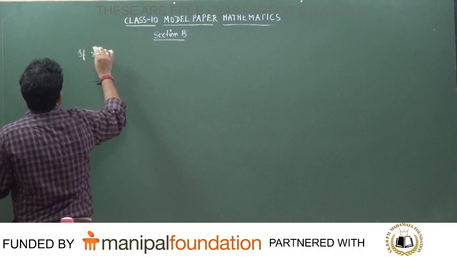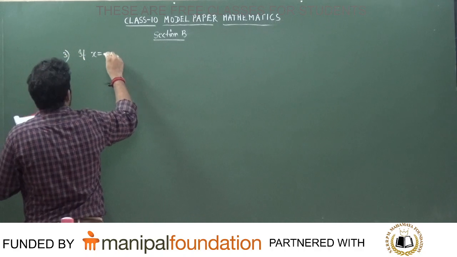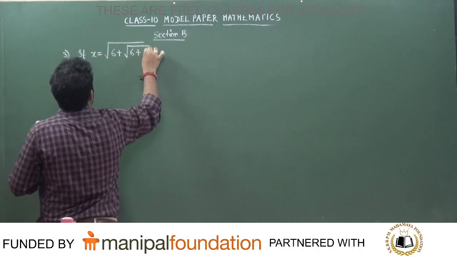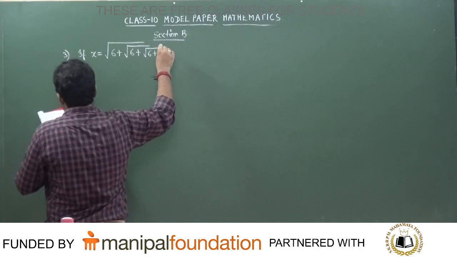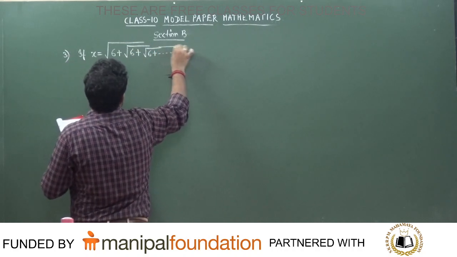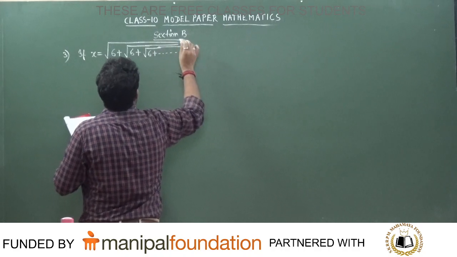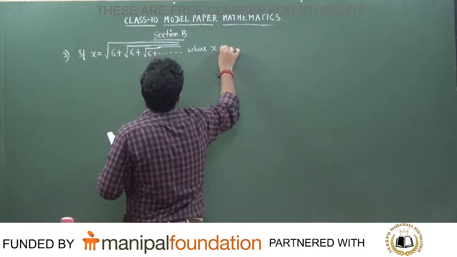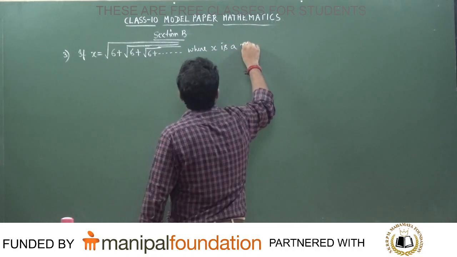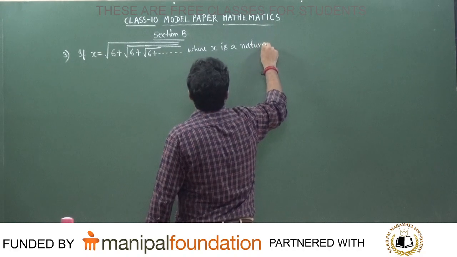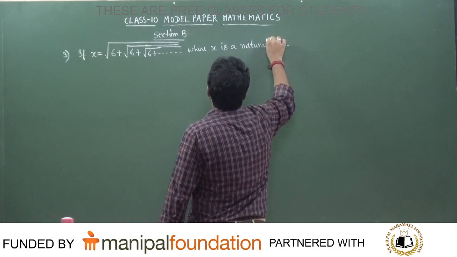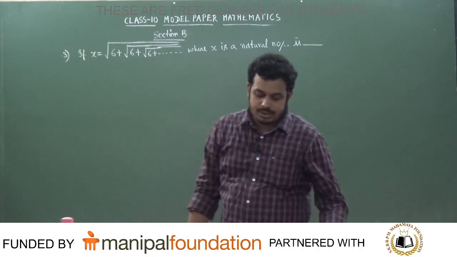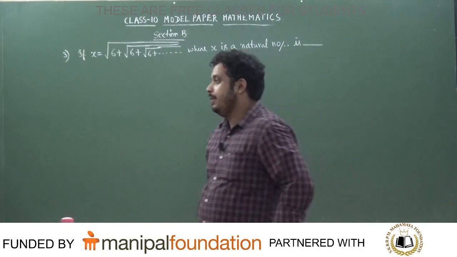That is question number 3. If x is equal to square root of 6 plus root of 6 plus root of 6 plus and so on, with the roots over everything, where x is a natural number. The question is asking you to calculate the value of x, students.